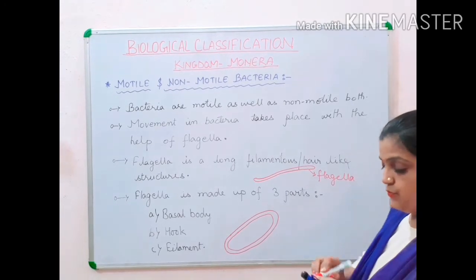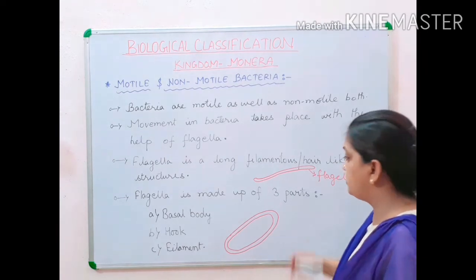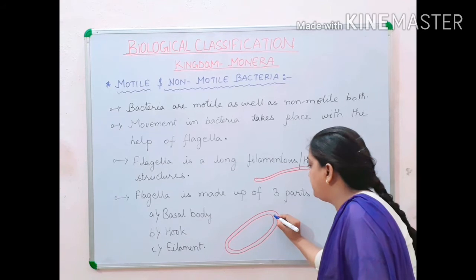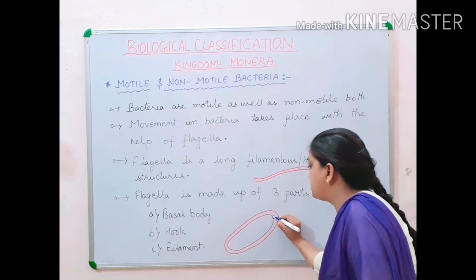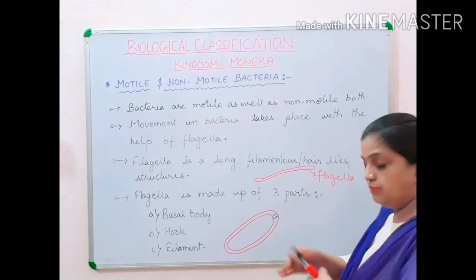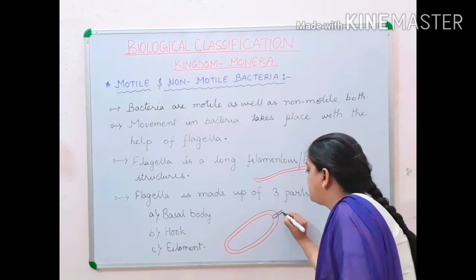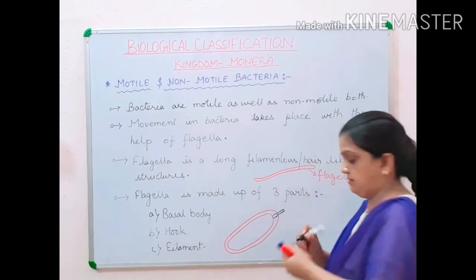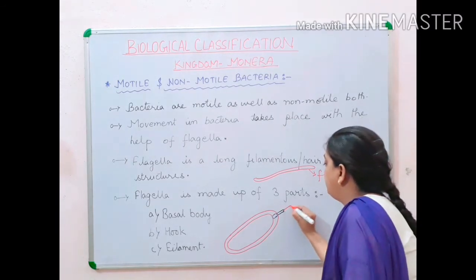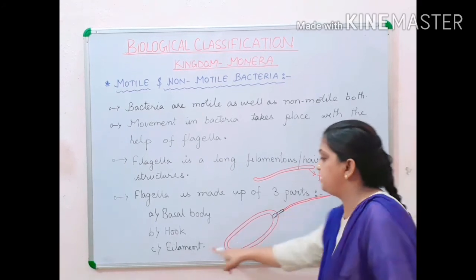Now children, where will these three parts of flagella be located? In the cell membrane and cell wall layer, here in this portion your basal body is located. Then from the basal body a hook-like structure emerges, and this hook-like structure is connected to a fine hair-like structure, and this hair-like structure is your filament.